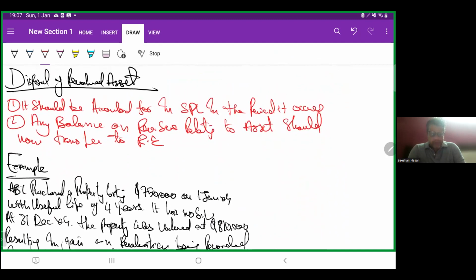Now finally, disposal of a revalued asset. It should be accounted for in the statement of profit or loss in the period it occurs. Any balance in the revaluation reserve relating to the asset should not be taken to retained earnings.